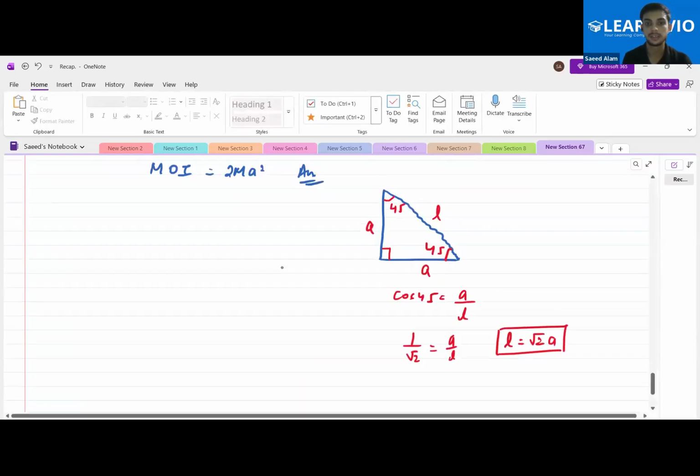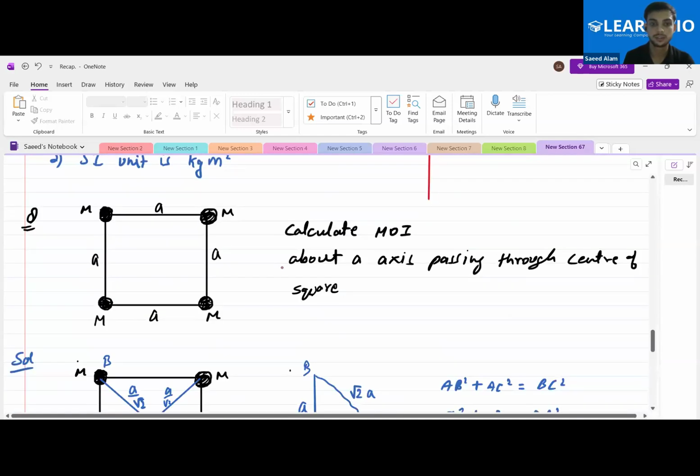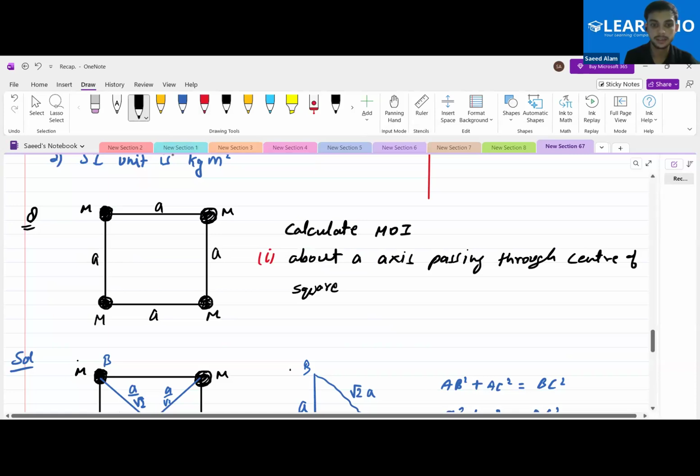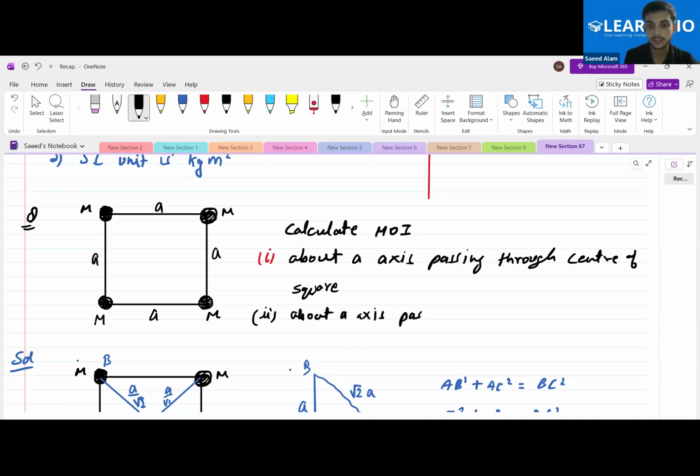Now let us have the second part of this. This was the first part. Let us have the second part: the moment of inertia about an axis passing through one of the masses.